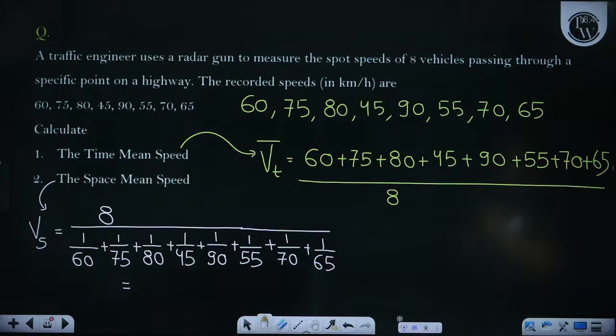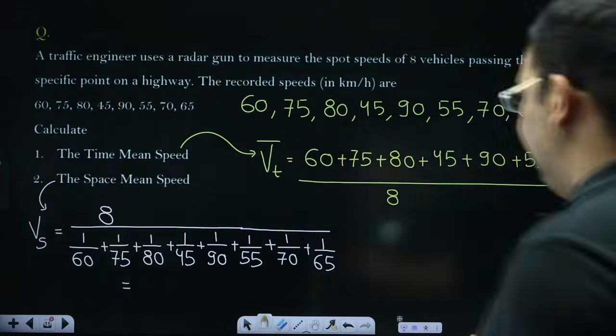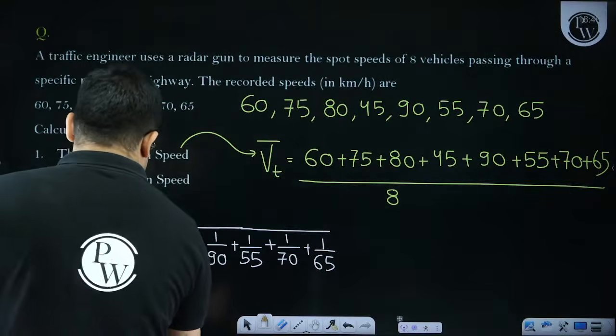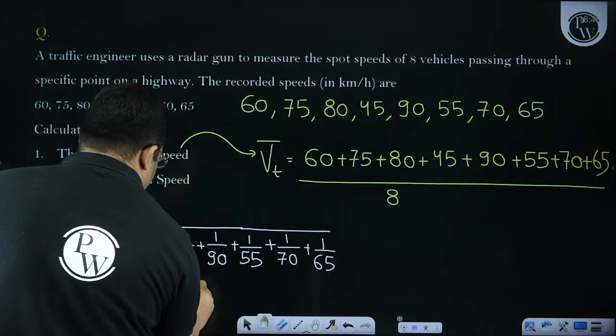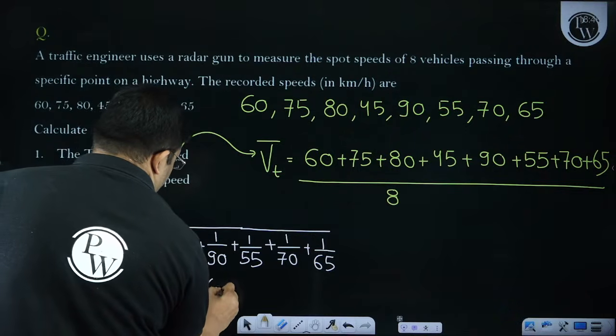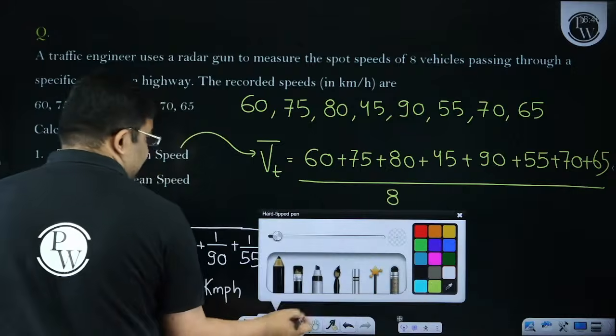Whatever value I get, I'll divide it by 8. I am getting a value of 64.68 kilometer per hour.